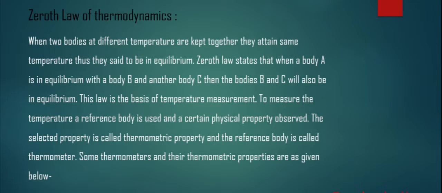Zeroth law of thermodynamics. When two bodies at different temperatures are kept together, then they attain the same temperature, and thus are said to be in equilibrium.